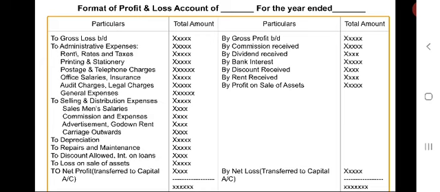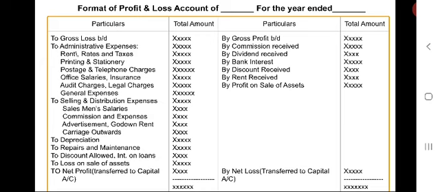Depreciation means the decrease in the value of fixed assets due to many reasons like obsolescence, wear and tear, the passing of time, and so on.